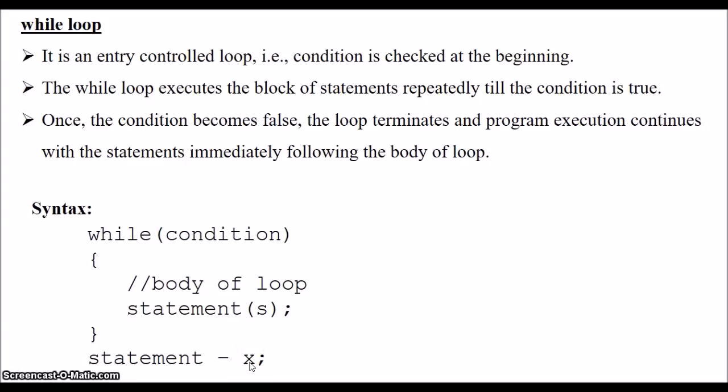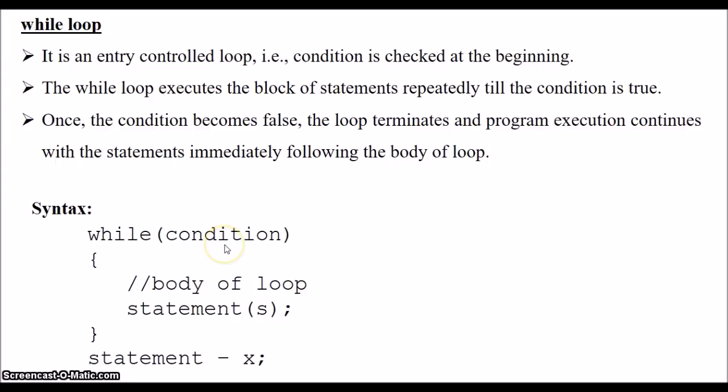How this while loop executes is, first the condition is checked. If the condition is true, the body of while loop will be executed. All the statements within the body of loop will be executed. Once again, the condition is checked. If the condition is true again, the body of loop is executed.